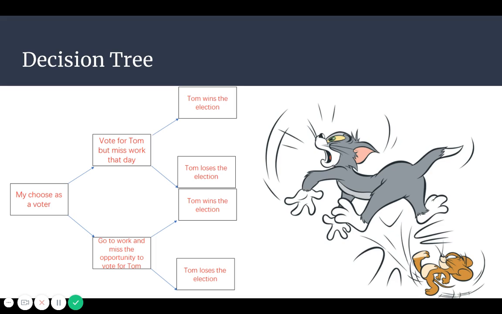So in this decision tree, we see 4 outcomes. First, as a voter, we can choose to vote for Tom but miss work for that day. And the 2 outcomes will be Tom wins the election or Tom loses it. And another choice would be we go to work and miss the opportunity to vote for him. And he can either win this election or he would lose.